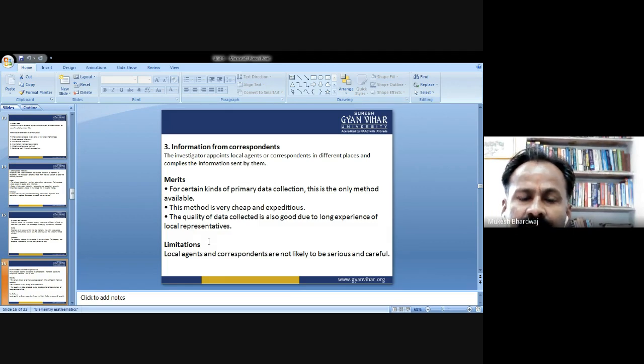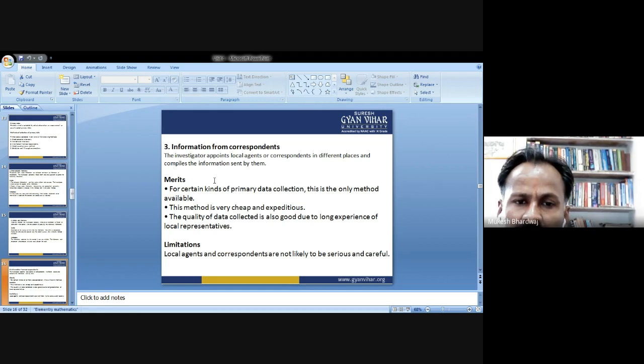Third type of primary data is information from correspondents. The investigator appoints local agents or correspondents in different places and compiles the information sent by them. So the investigator is doing what? He is setting or appointing some local agents or correspondents over different places to gather the information sent by them about any particular incident, about any particular person.